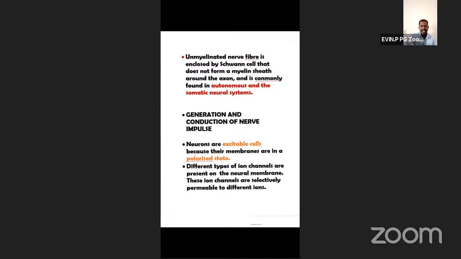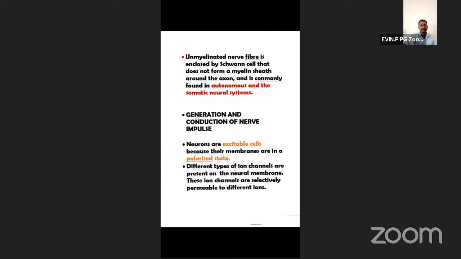So excitable means if it is brought above the threshold, not only plus 45, above the threshold. If it is brought to a threshold stimulus, what can be produced? An action potential can be produced. That is known as depolarized. Yes, Selvadashini. The threshold stimulus is minus 55.